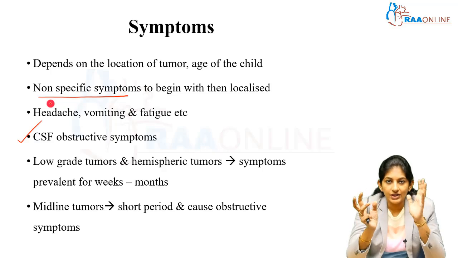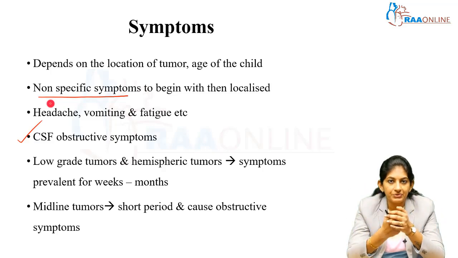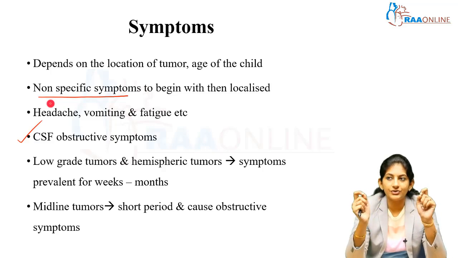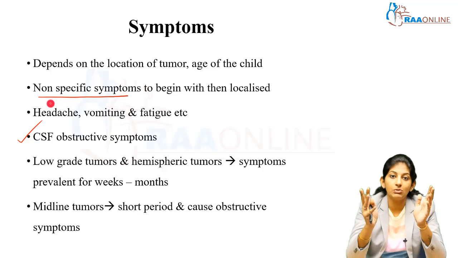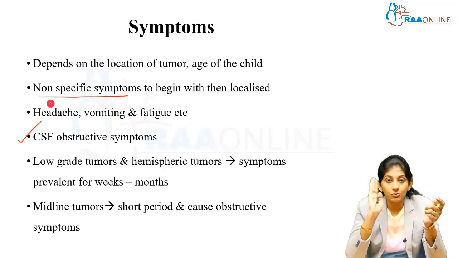I am going to talk about the red flag signs here. When you get a child with some non-specific symptoms, follow them and always have very high vigilance in such children. Headache, do not just ignore the symptom of headache, or the child not performing well in school, or a new onset squint or strabismus, very, very important.